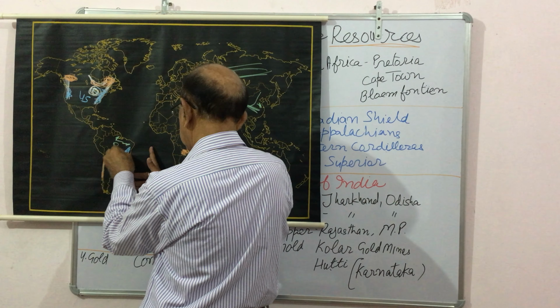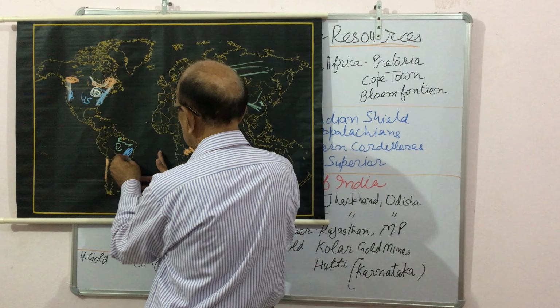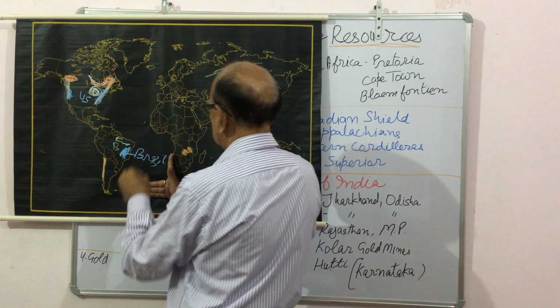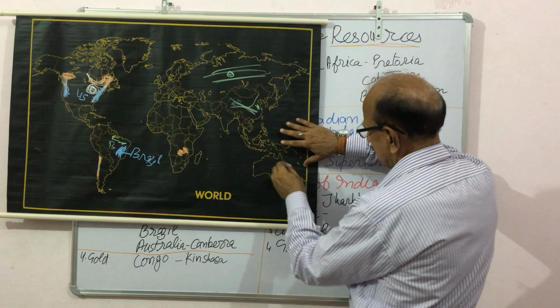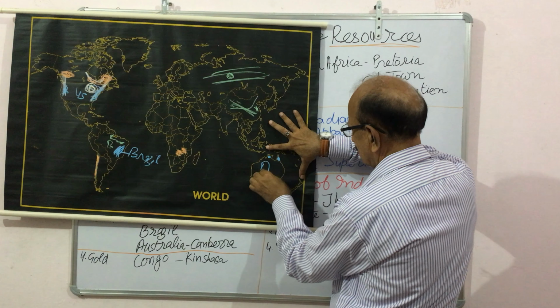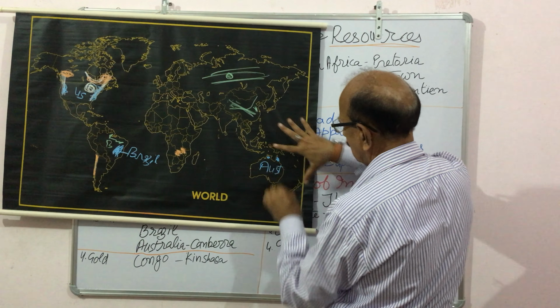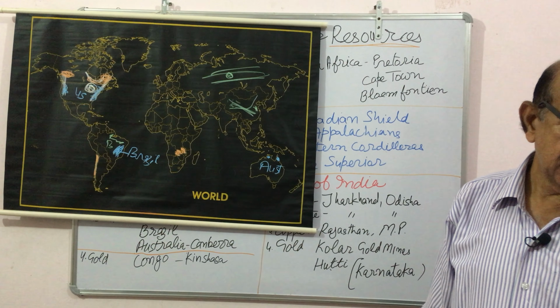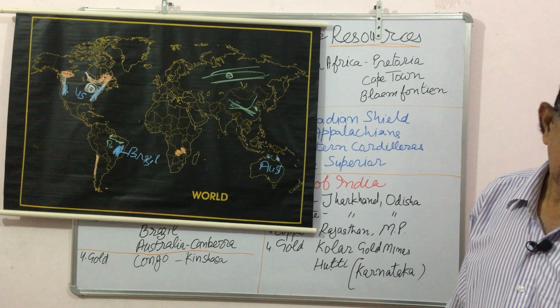Again we can show here in Brazil, this is Brazil, and then Australia. So we have bauxite in USA, Australia and Brazil.